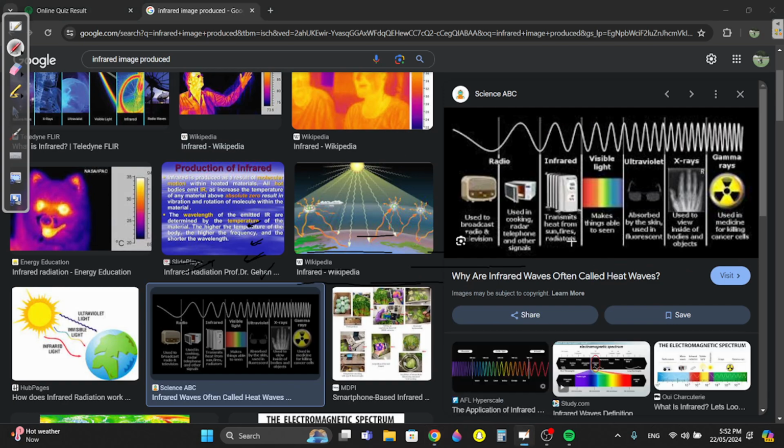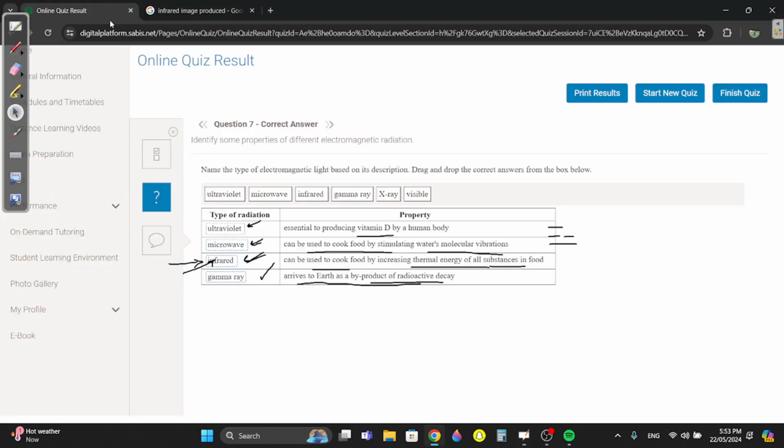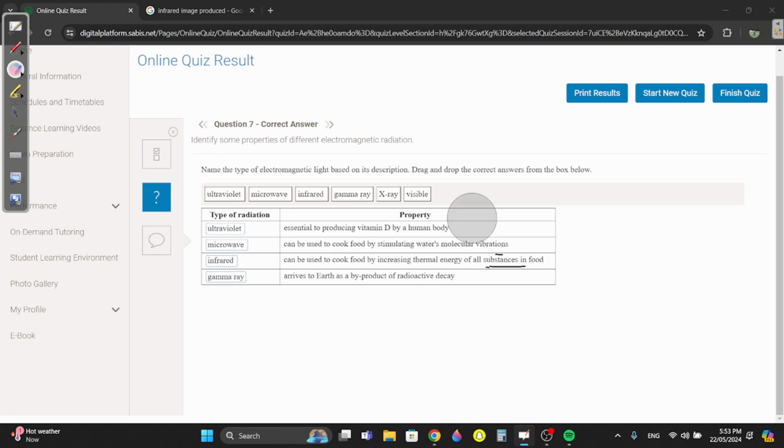And actually, this is good, it's in the book. Infrared transmits heat from the sun, fires, and radiators. Radiators, meaning heaters and stuff, they all use infrared. If you just want to increase the temperature of something, that's infrared. That's why in ovens, we don't really use them to cook unless you just want to cook a part of your food.